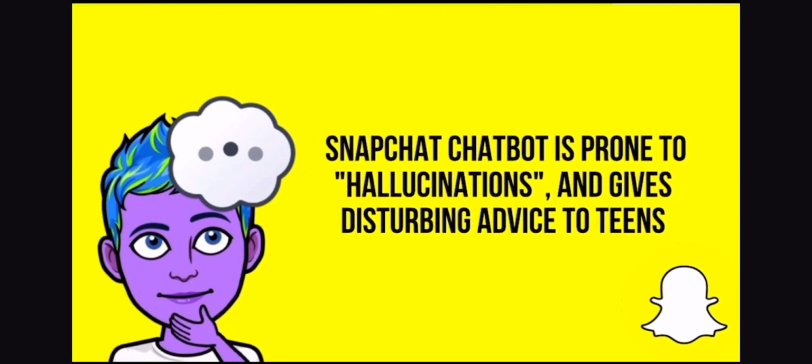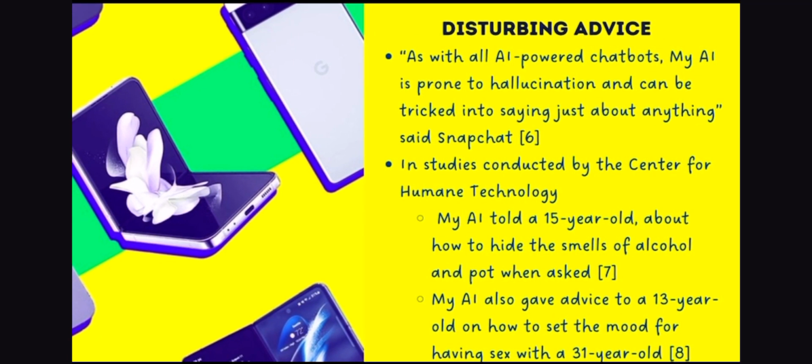Here's an article on the Snapchat AI bot. Snapchat chatbot is prone to hallucinations and gives disturbing advice to teens. As with all AI-powered chatbots, My AI is prone to hallucination and can be tricked into saying just about anything, said Snapchat in an announcement.